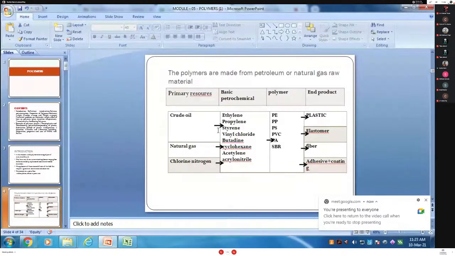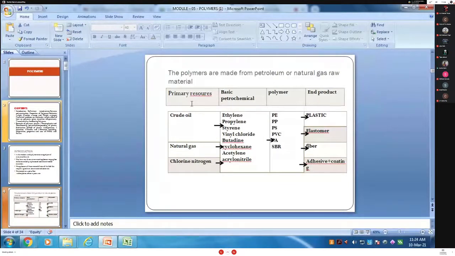This is the table to show the conversion from the raw material to the end product. In that, the primary resources are in the first column, and second, basic petrochemicals, because polymers are made from petroleum. The primary resources to form the polymer are, first, crude oil, second, natural gas, and third, chlorine and nitrogen. Basic petrochemicals are ethylene, styrene, vinyl chloride, butadiene, cyclohexane, acetylene, and acrylonitrile.